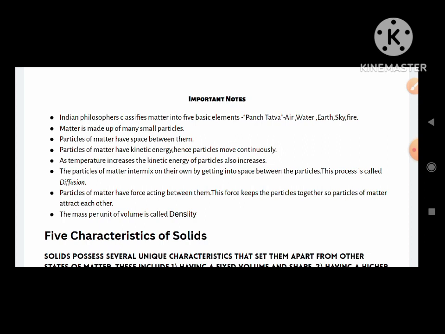Number 2. Matter is made up of many small particles. Number 3. Particles of matter have space between them. Number 4. Particles of matter have kinetic energy, hence particles move continuously. Number 5. As temperature increases, the kinetic energy of particles also increases.